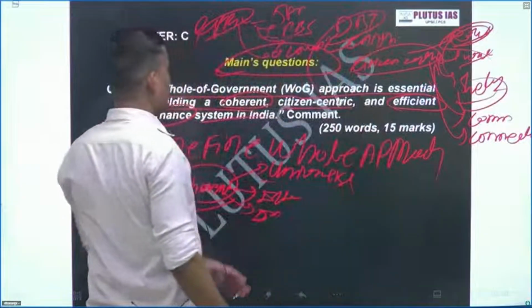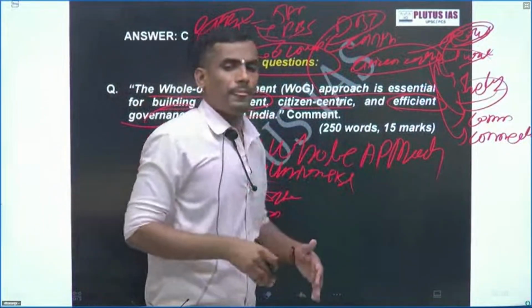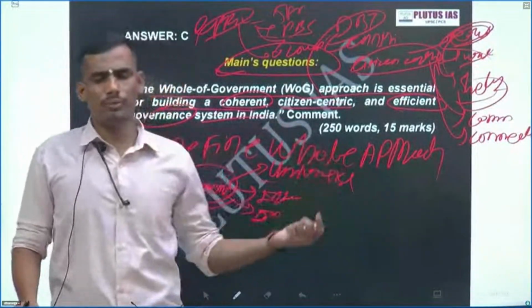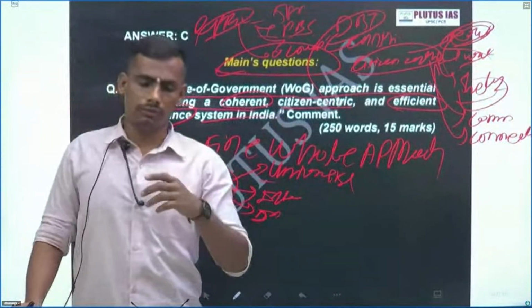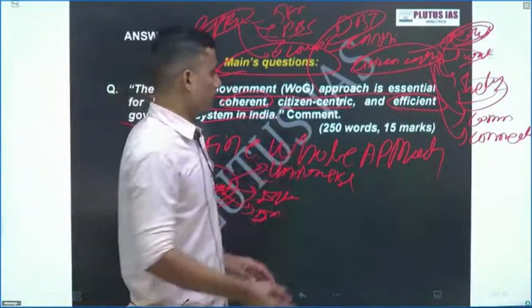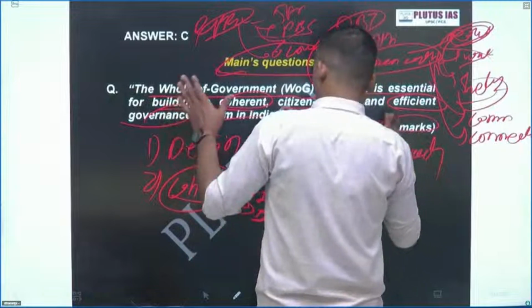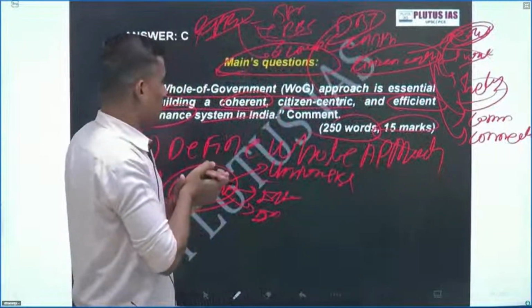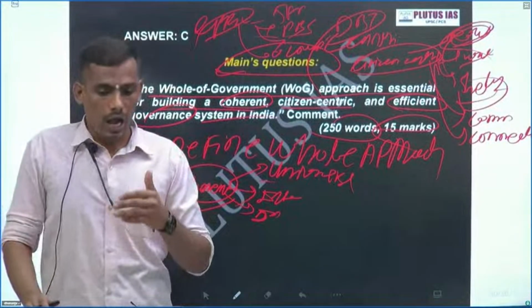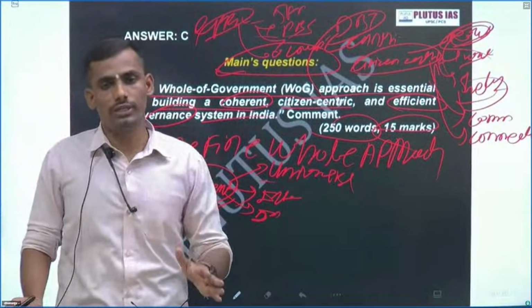And finally conclude that okay, this is the thing, and we can mention there are certain issues, small, 3-4 issues you can mention, and give the way forward, and finally conclude your answer. This question will come at the level of 250 words, 15 marks. So this is the approach for this mains question, and try to practice this question on your own, so you will get how to generate ideas and how to generate the points.